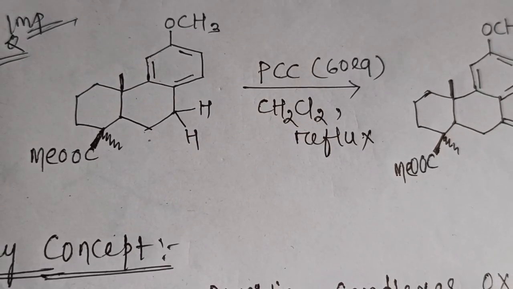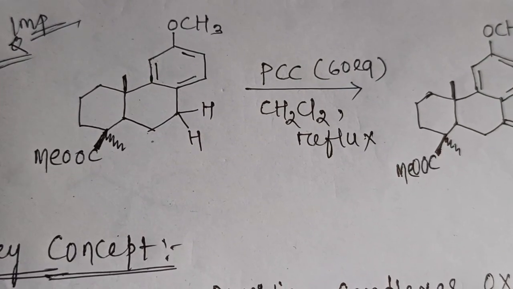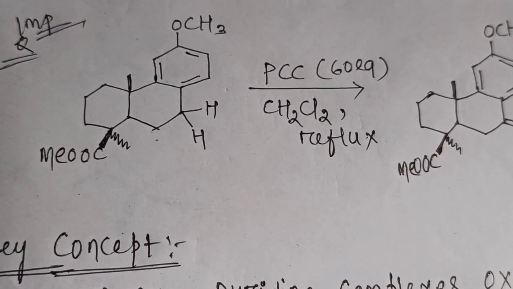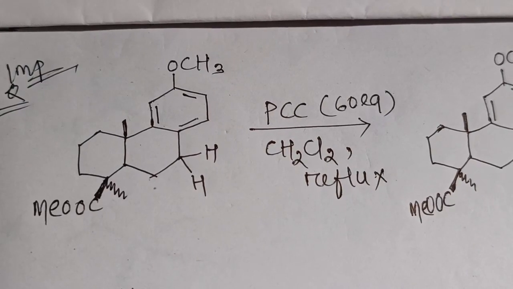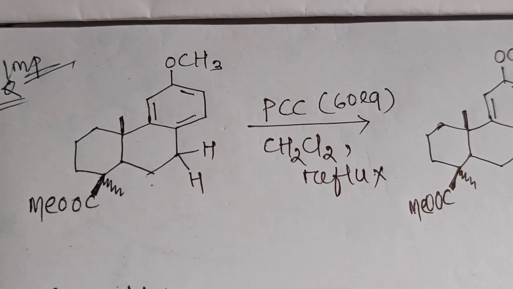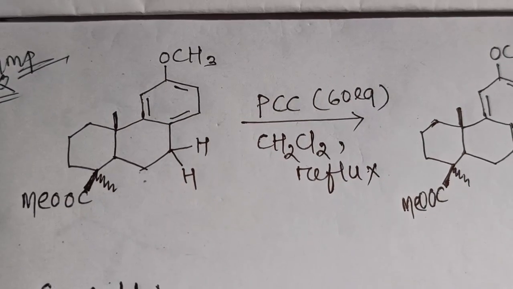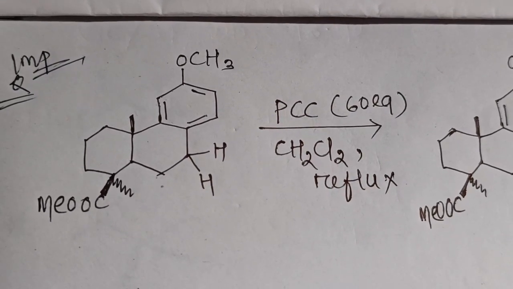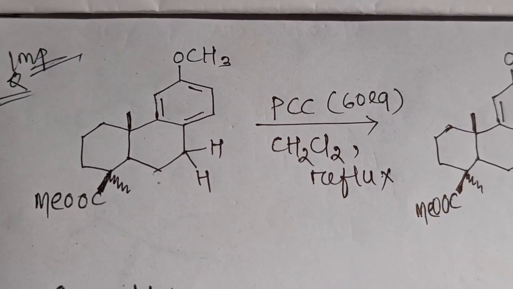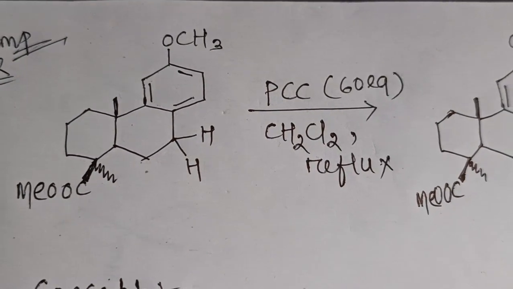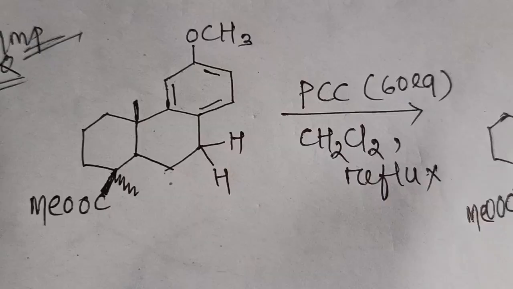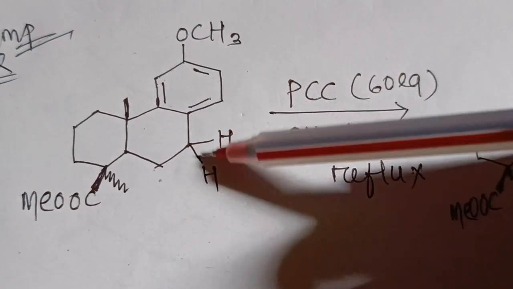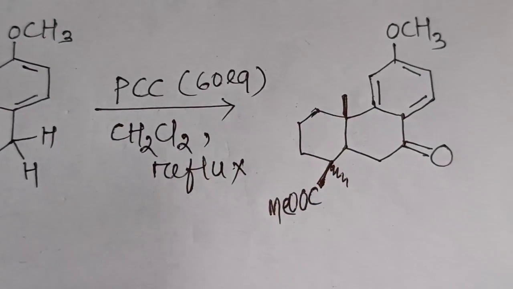So we have studied that PCC can convert primary alcohol, secondary alcohol or allylic alcohol into aldehydes or ketones. Now this is a new concept, where PCC can oxidize a benzylic methylene center into ketone. So this is the benzylic methylene. So this is converted into ketone.